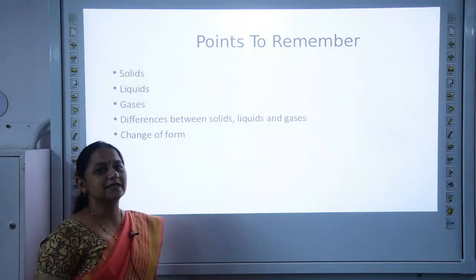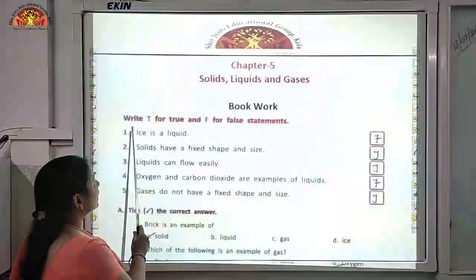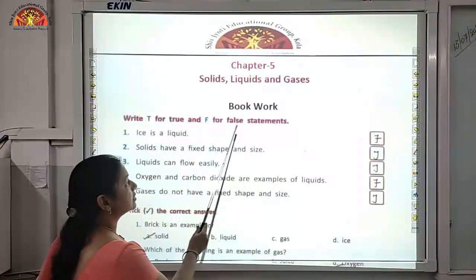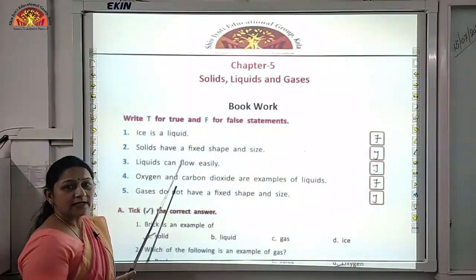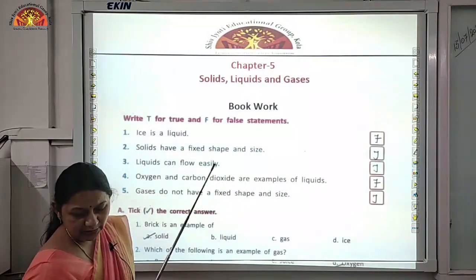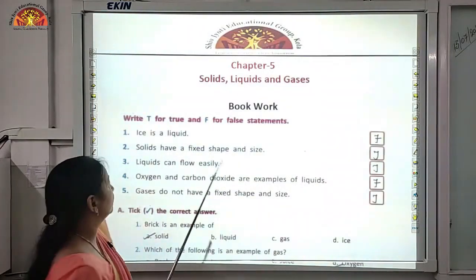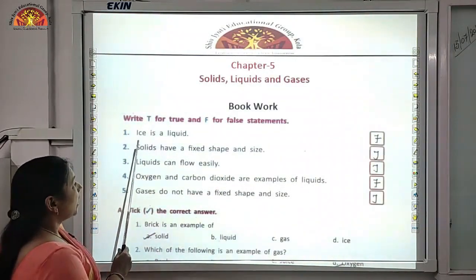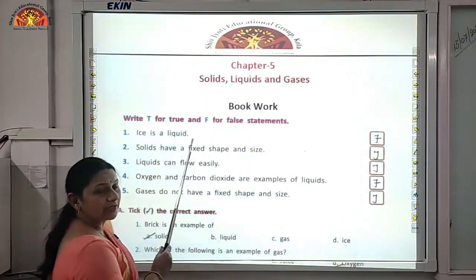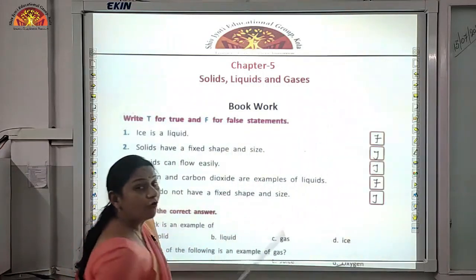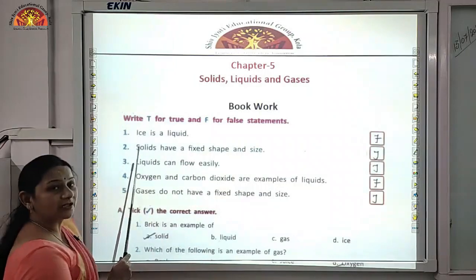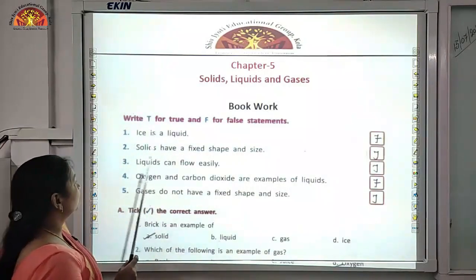Now, we are going to discuss the bookwork. Write T for true and F for false statement. This exercise is in between the chapter, page number 41. First question, ice is a liquid. Yes, this statement is a false one because ice is not a liquid, it is in the solid form.